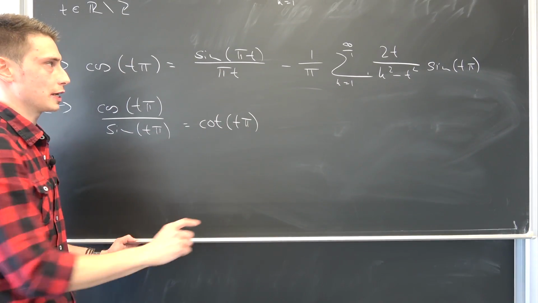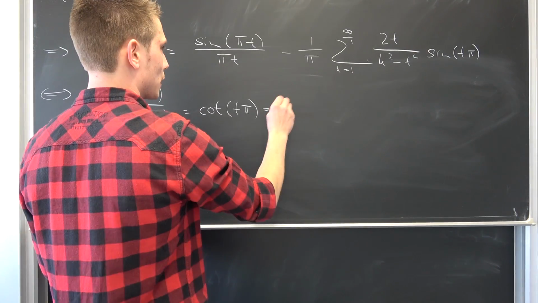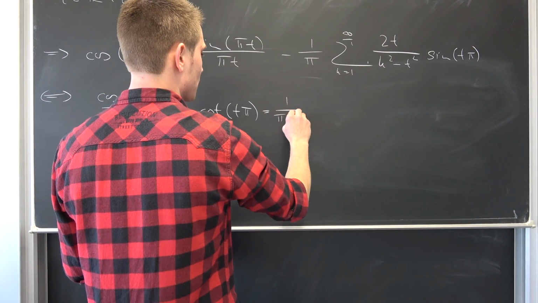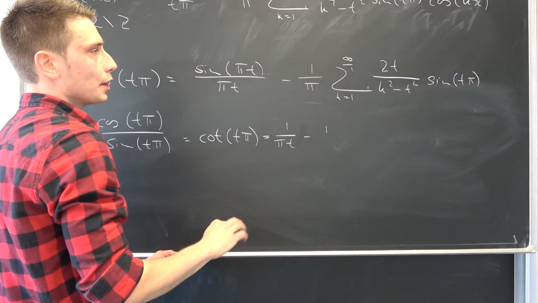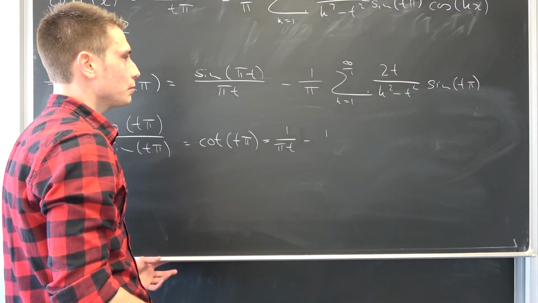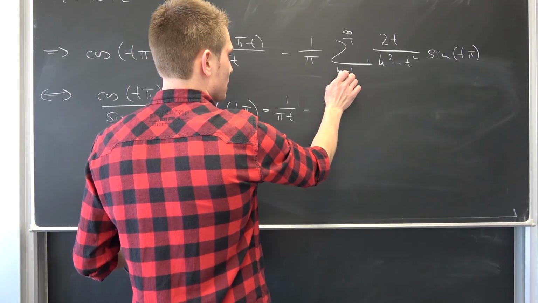And then, what else do we have? We are going to get rid of this thing right here, so we are going to have 1 over pi times t minus. Why not bring some stuff to the inside, for example, just to make it look a little bit better, and some stuff to the outside.